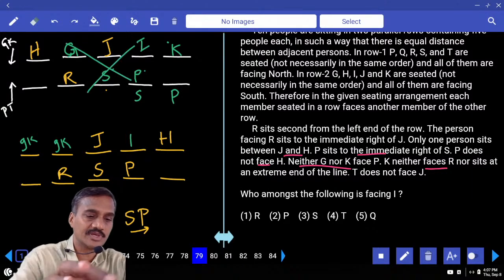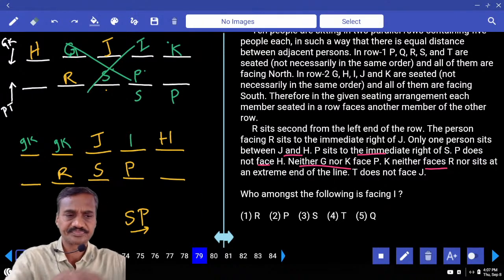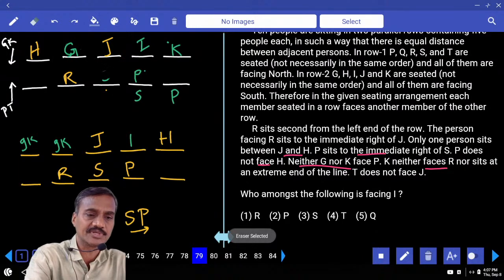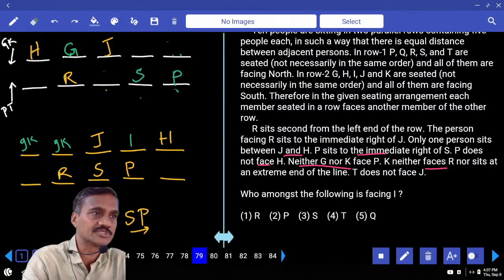Then what is the next one we have? In the next case, S and P cannot be at this place. S and P cannot be here. Then what is the next possibility we have for S and P? S and P must be in the second possibility.